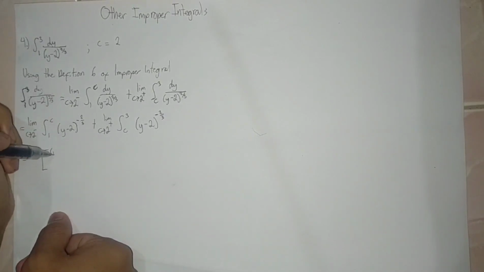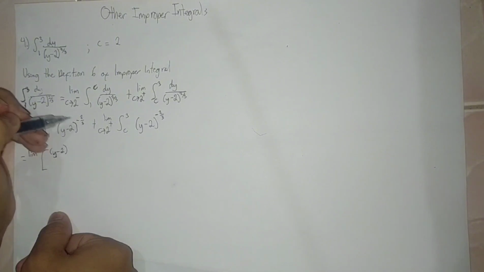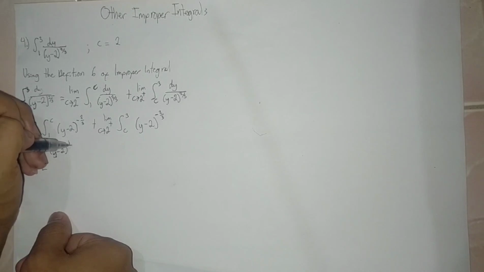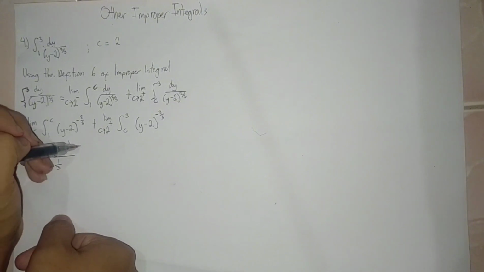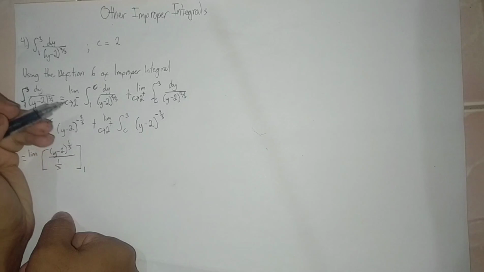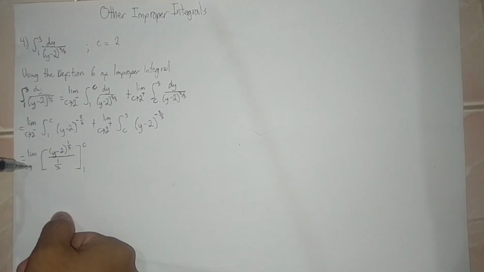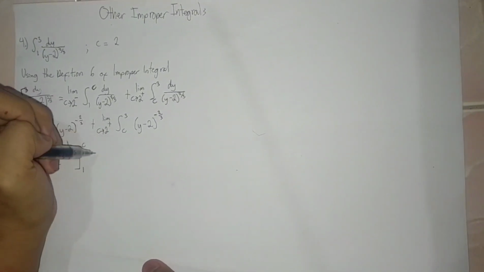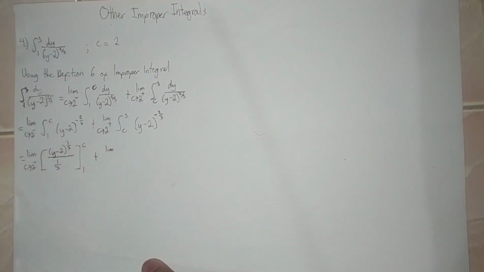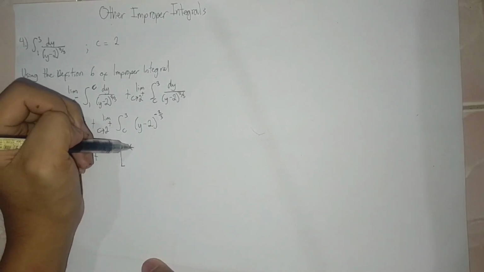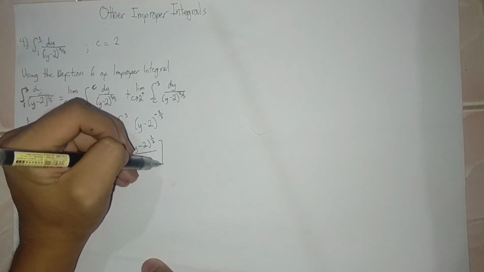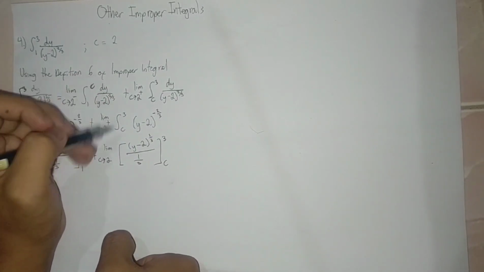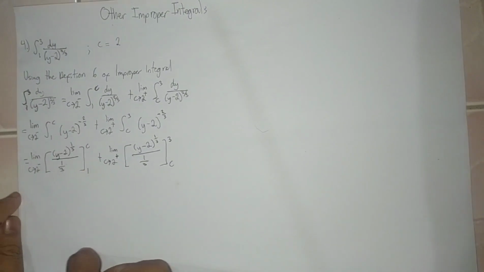So we have the quantity of y minus 2, negative 2/3 plus 1 is 1/3, then the denominator is the exponent, which is 1/3, then the boundary is 1 to c as c approaches 2 from the left, plus limit of same process, quantity of y minus 2, then 1/3 over 1/3, then the boundaries as c approaches 2 from the right.